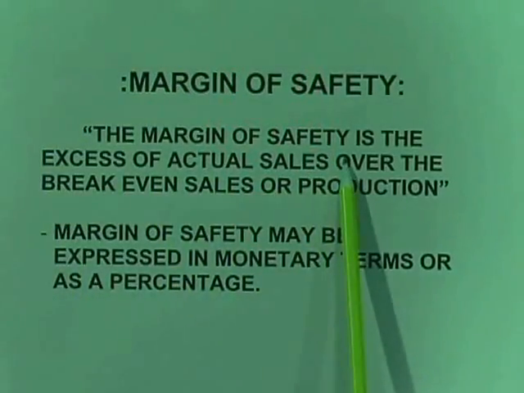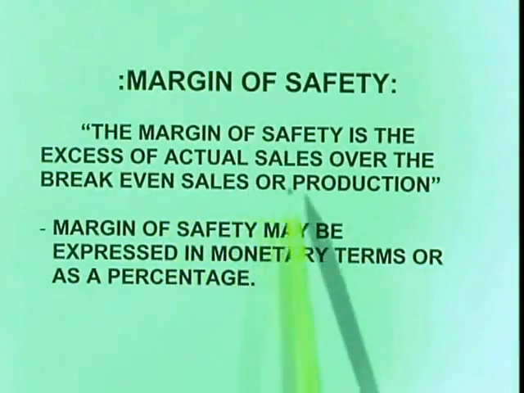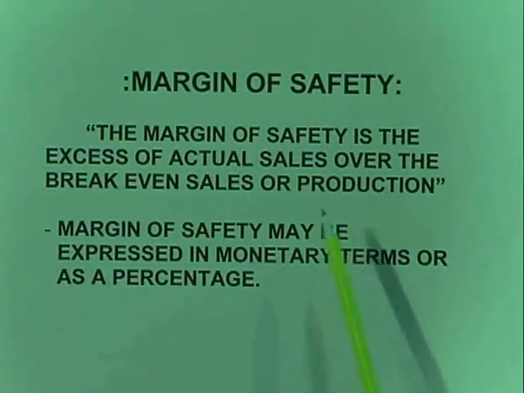The margin of safety is the excess of actual sales over the break even sales or production. In the previous example I have given, 10 pieces, 7 pieces is the break even point. So in excess sales, the 8th piece, 15 rupees is margin of safety, and the 9th piece, 30 rupees is margin of safety. So how much margin of safety is there? That is good for the industry, right?